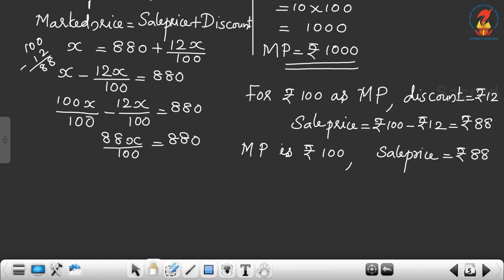We have to find out the marked price. So if the sale price is rupees 88, then the marked price is rupees 100.